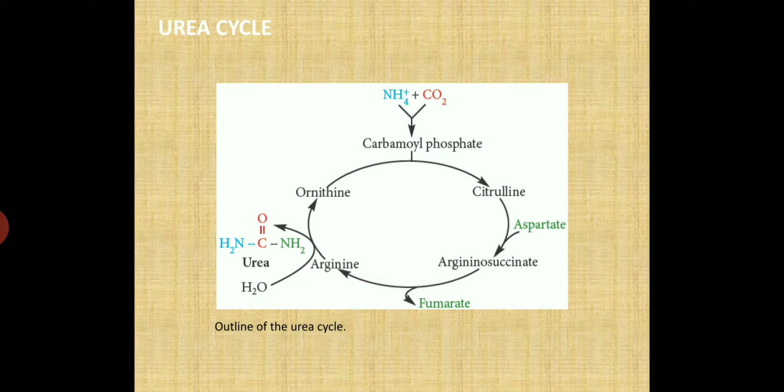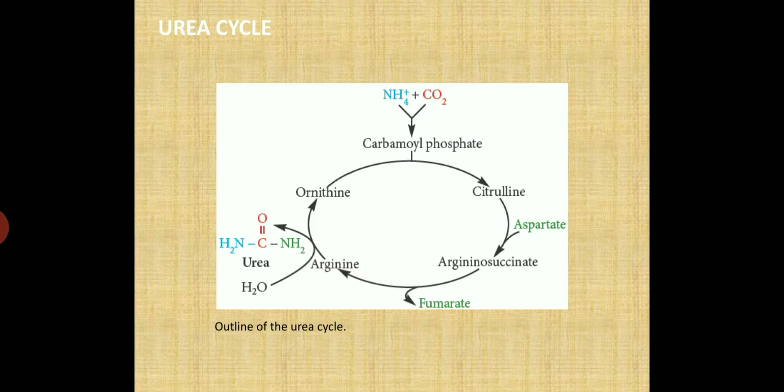Aspartate plus citrulline form arginosuccinic acid. Arginosuccinic acid is converted into fumarate and arginine. Arginine is converted into urea and ornithine. Ornithine then combines with carbamyl phosphate and the cycle goes on. So these are in brief the steps of the urea cycle. Now we'll discuss them one by one.